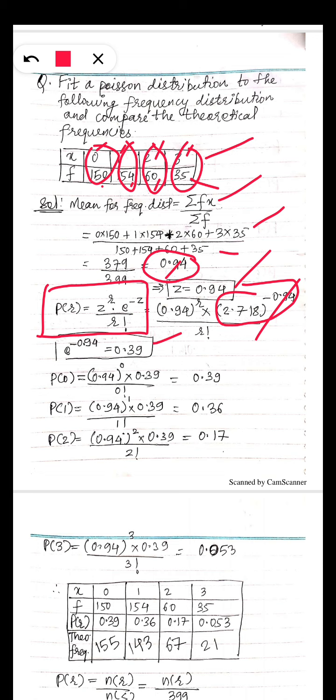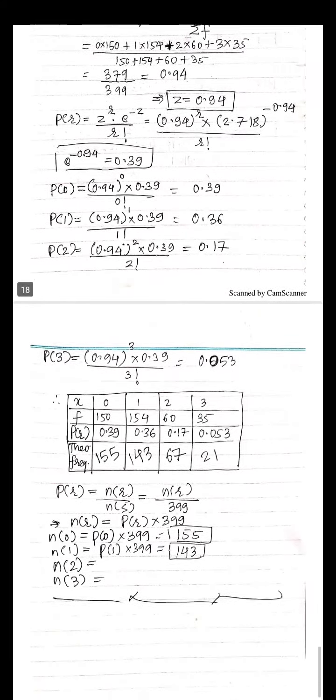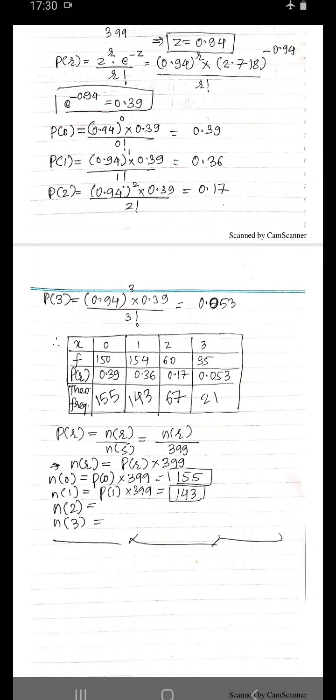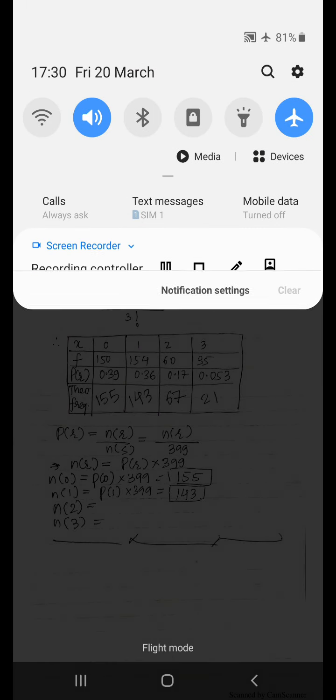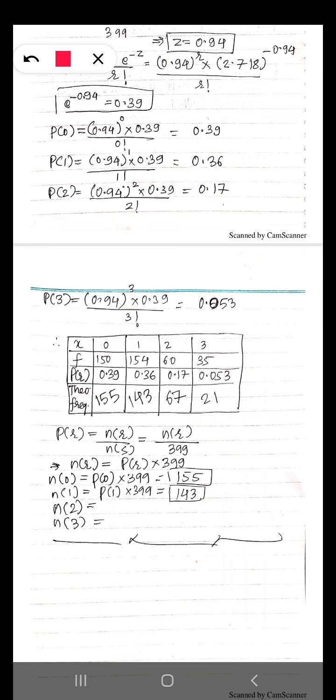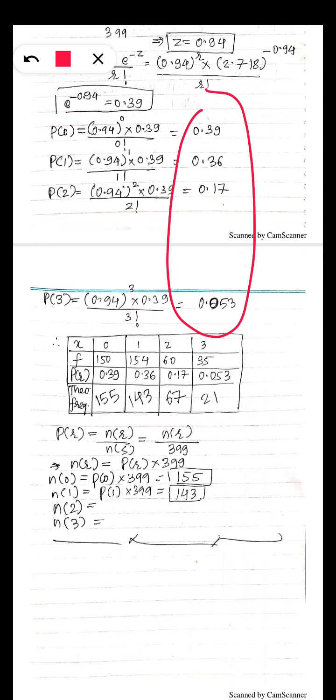So this is how I have calculated P0, P1, P2, P3. So these are the probabilities I have calculated for different values of x.